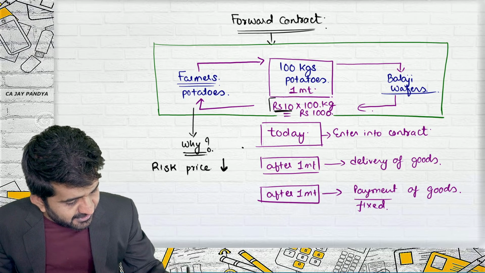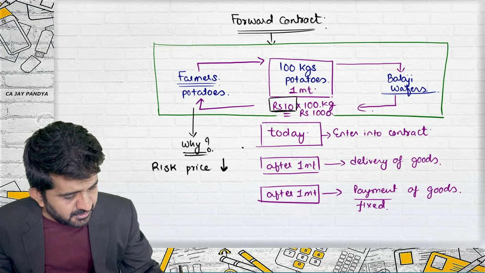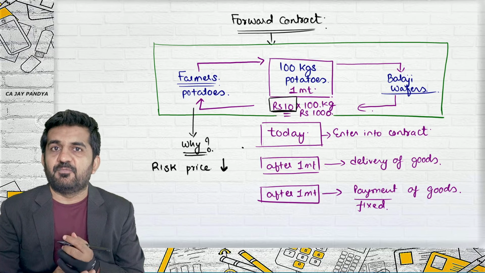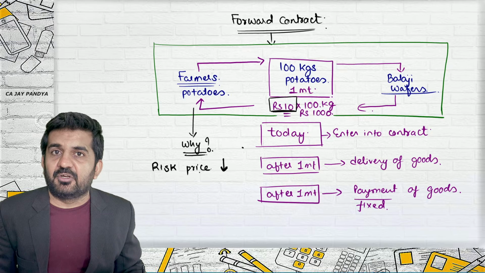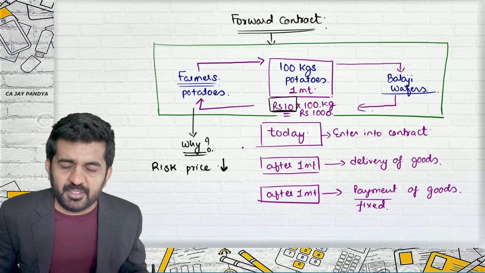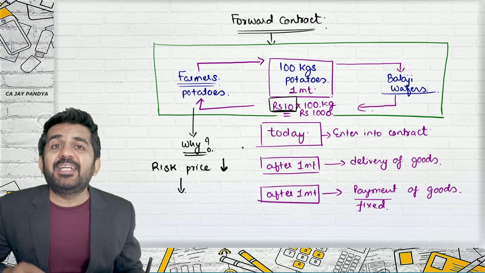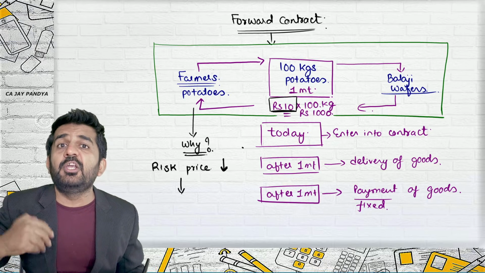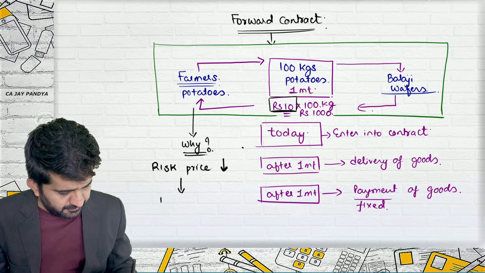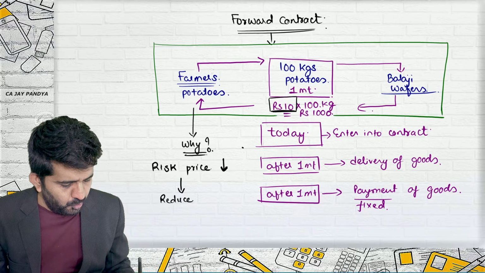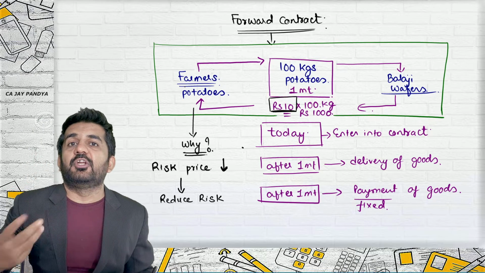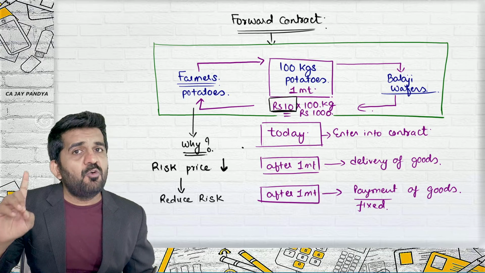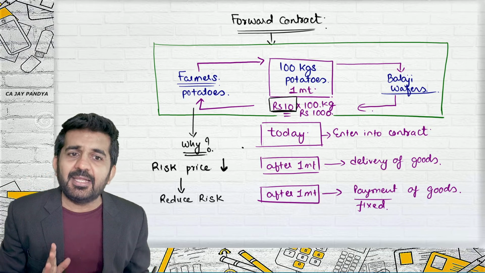Here he is getting a fixed rupees 10. So the farmer has the risk that the price will be lower. To mitigate that risk, to reduce that risk, the farmer will enter into this type of contract. Now the farmer will not be at risk.